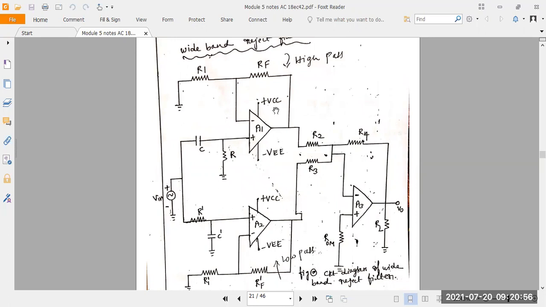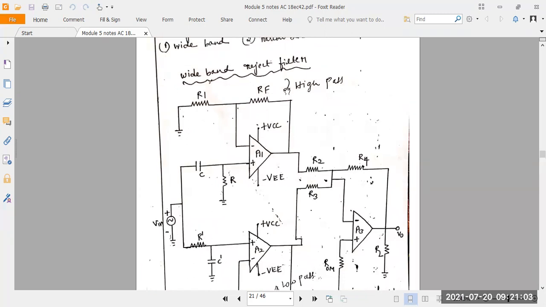Wide band means it's a series connection, but when I come to the wide band rejection filter, you have to take it in parallel connection. High pass and low pass are connected in parallel here. Output of these two is connected to the inverting input of the op amp. Non-inverting input of the op amp is connected to ground.